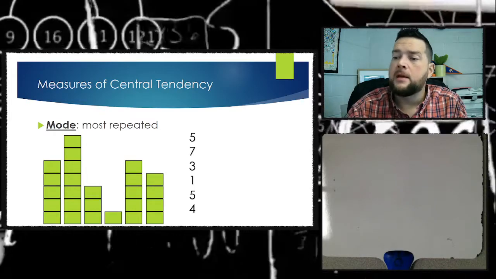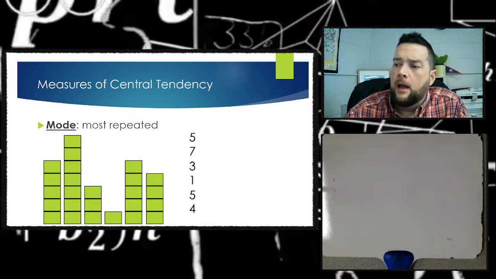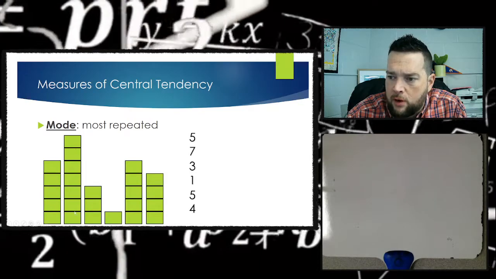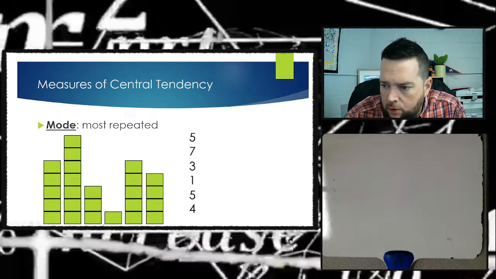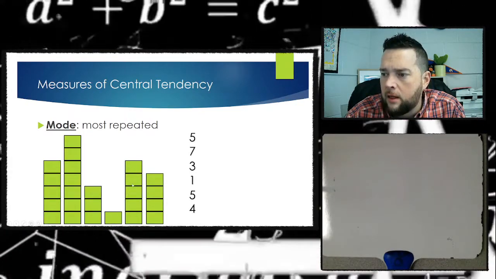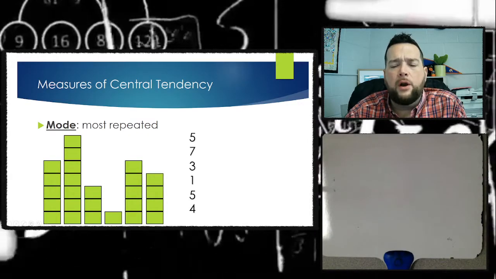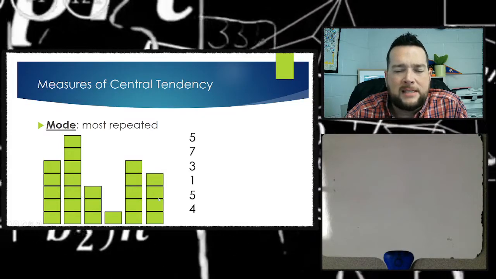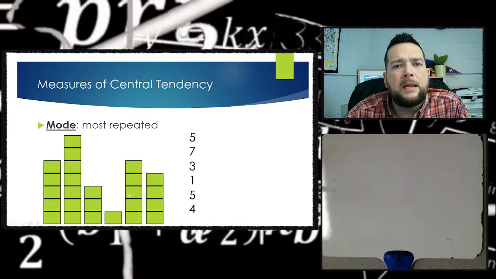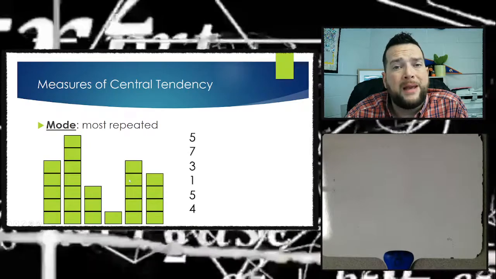So if I have 6 rows of boxes right here, and one row has 5, the next row has 7, then one row has 3, and another row has 1, and another row has 5, and another row has 4, right? I want to know which data set was repeated the most, or which data point was repeated the most.